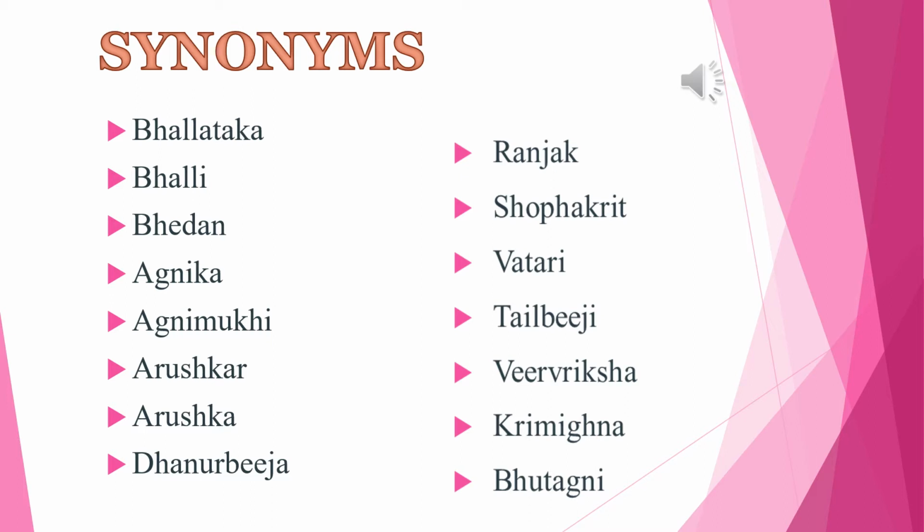Next, Veer Vriksha. It is a highly potent drug. Next, Krimigna. Because the drug kills the worm. Next is Bhutagni. The drug kills organisms or drives away the evil spirit.